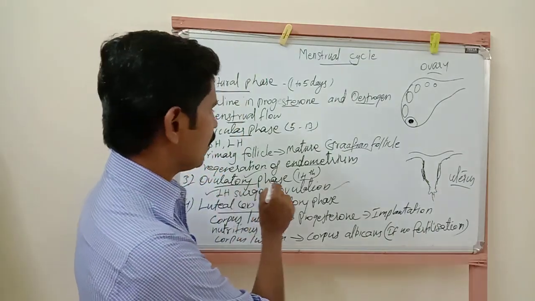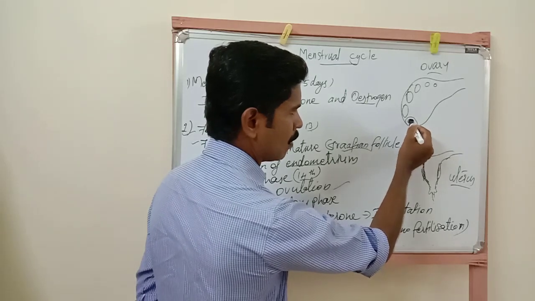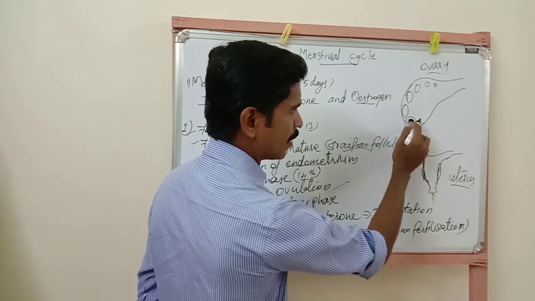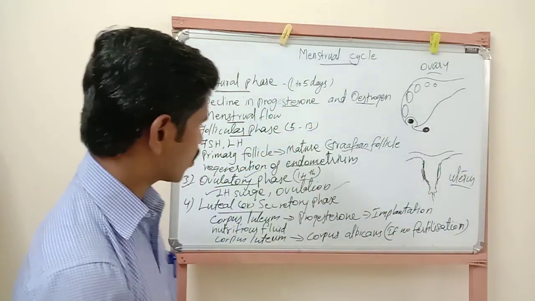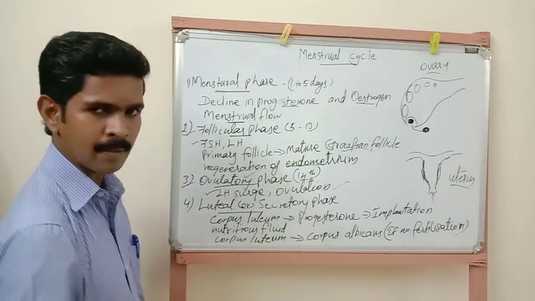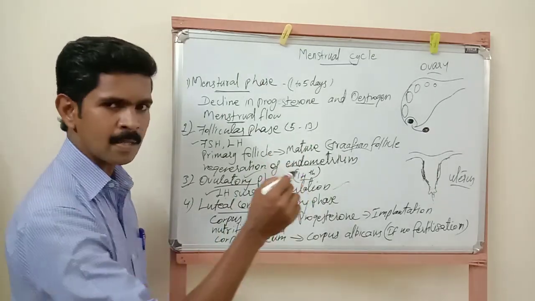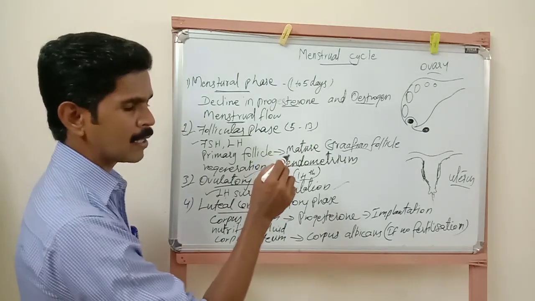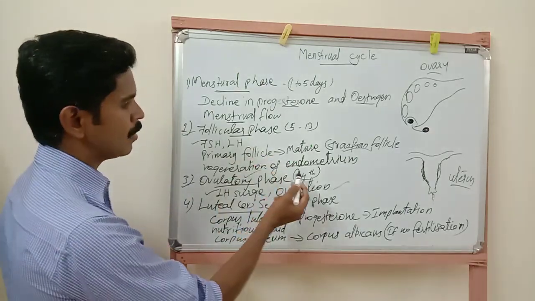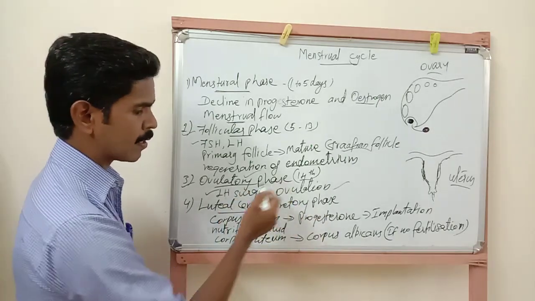So during the ovulatory phase, the egg or ovum present inside the mature Graafian follicle comes outside. This process is called ovulation. Understand? So ovulation means the process of removal of the egg from the mature Graafian follicle to the outside. These two are the changes that take place during the ovulatory phase.